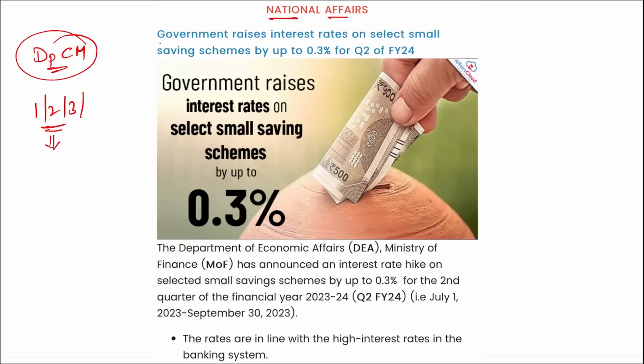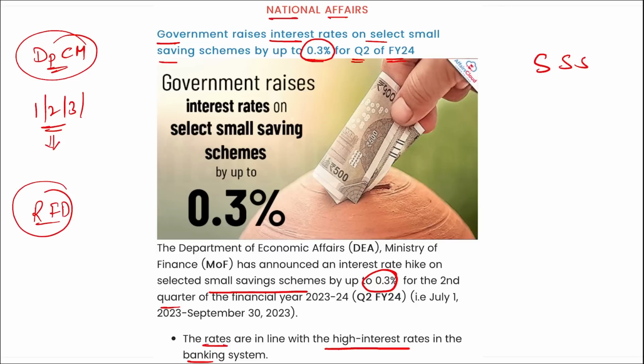First, we are talking about national affairs. Government has raised the interest rate on select small savings schemes by 0.3% for the second quarter of fiscal year 24. On some selected small saving schemes, the interest rate has been hiked by 0.3% for the second quarter. These rates are in line with the high interest rates in the banking system. Correct? The interest rate for a 5-year recurring deposit has been raised by 30 basis points, that is equal to a 0.3% raise.